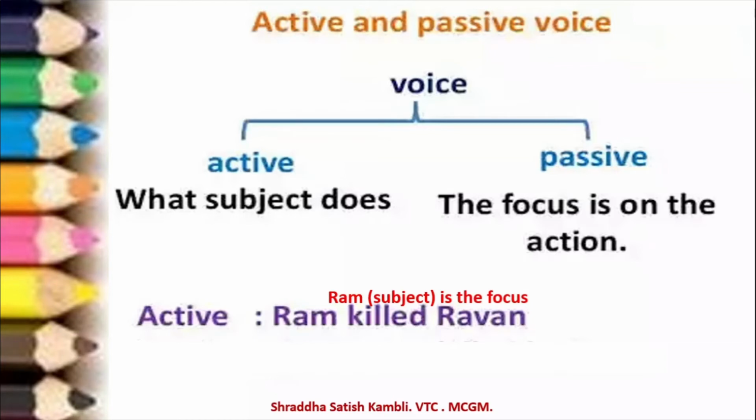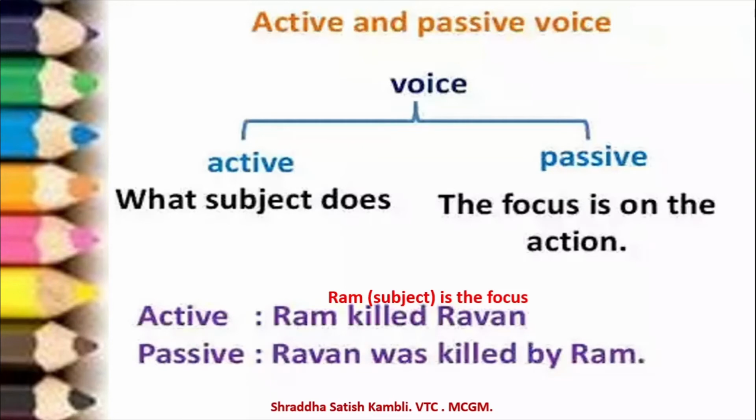Ram killed Ravan. Whereas, if you put the same sentence in passive voice, you will say Ravan was killed by Ram. Here the focus is on the action of killing. Who did the killing? Ravan was killed by Ram.